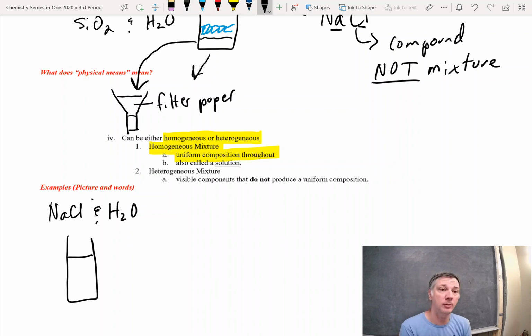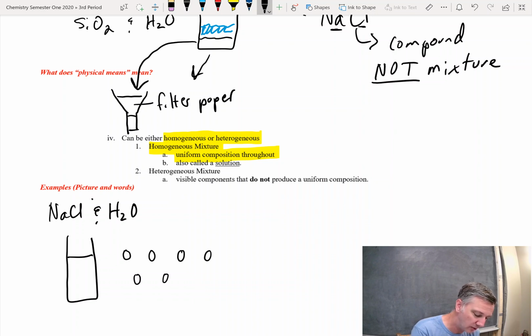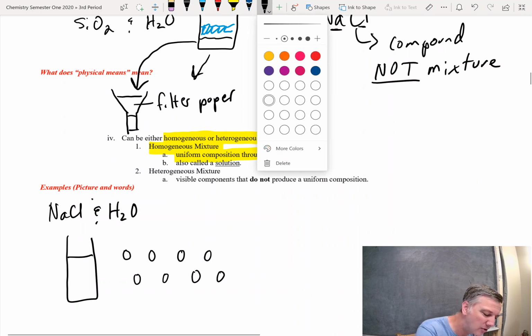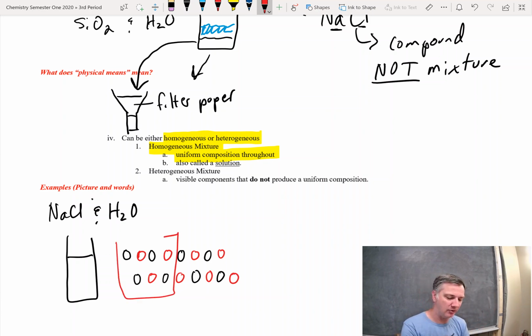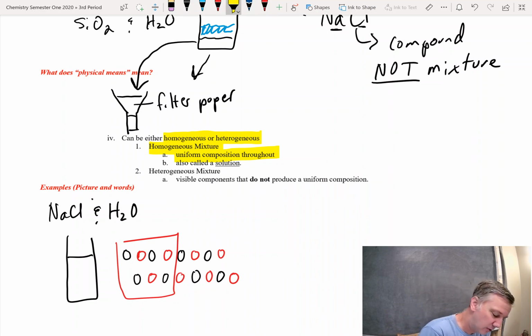There's no difference. If I want to look at particles, a homogeneous mixture in the particle view will look something like this. And I'm not necessarily drawing sodium chloride and water. I'm just drawing what a homogeneous mixture is going to look like here for you. Okay, so you can see that I have very similar sample throughout. Okay, but it's in a container, they're not bonded to each other, it's just a mixture. That's homogeneous. Heterogeneous has different layers.